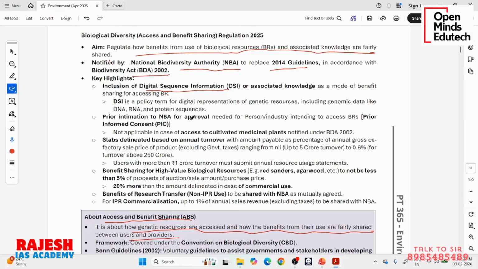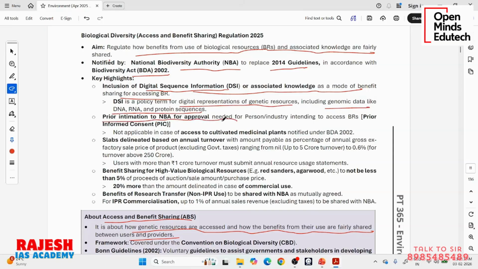What are the key highlights? Now in 2024, in the CBD, digital sequence information was included at a global level. Now we have to make the same modification at our national level, so that is what we have done now. So there is inclusion of digital sequence information or associated knowledge as a mode of benefit sharing for access to biological resources. Digital sequence information is a policy term for digital representation of genetic resources, including genomic data like DNA, RNA and protein sequences. Prior intimation to NBA for approval is needed.